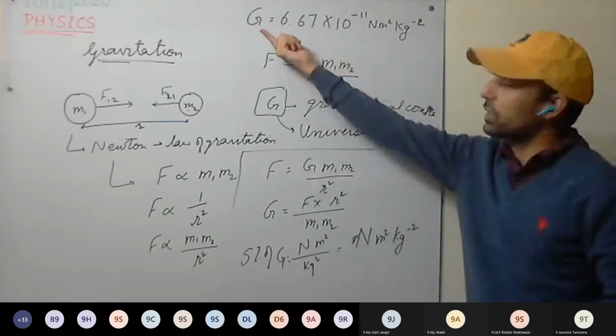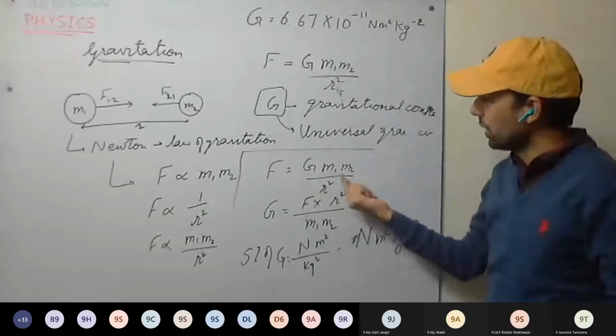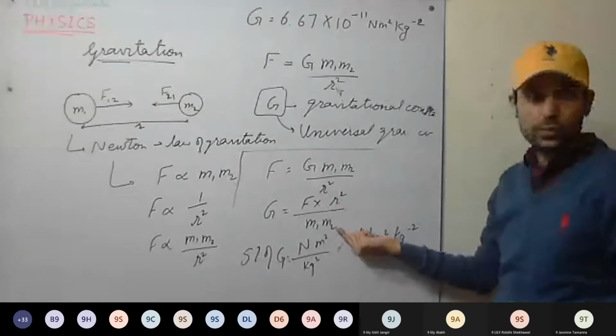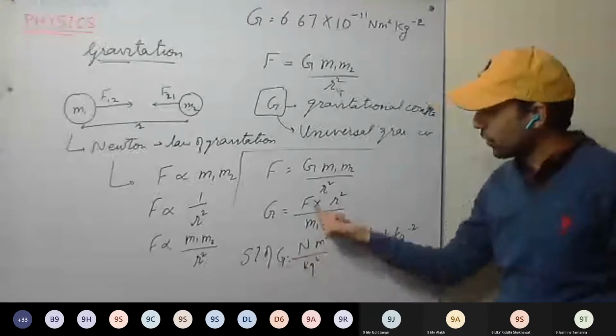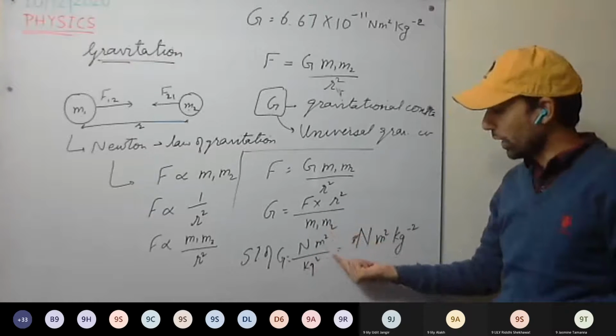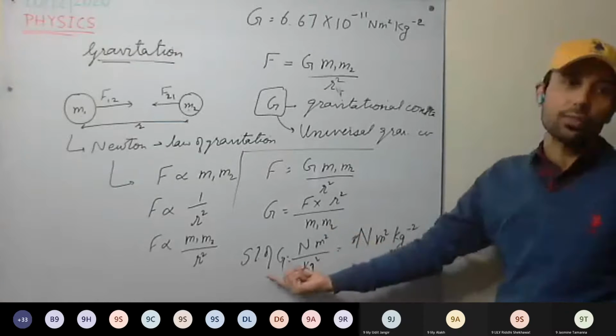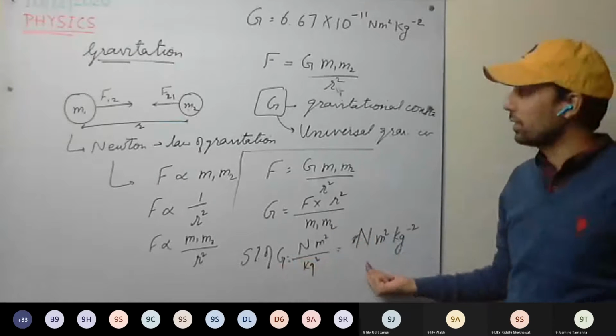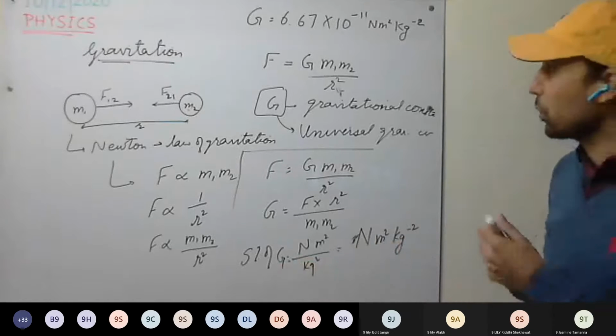And how have we calculated the unit of G? So this is the equation: G equals F into R square upon M1 M2. SI unit of G will be, for force, SI unit Newton, meter square, and for M1 M2, kg square. So this will be the unit of gravitational constant, the SI unit of universal gravitational constant. Is this clear? Okay.